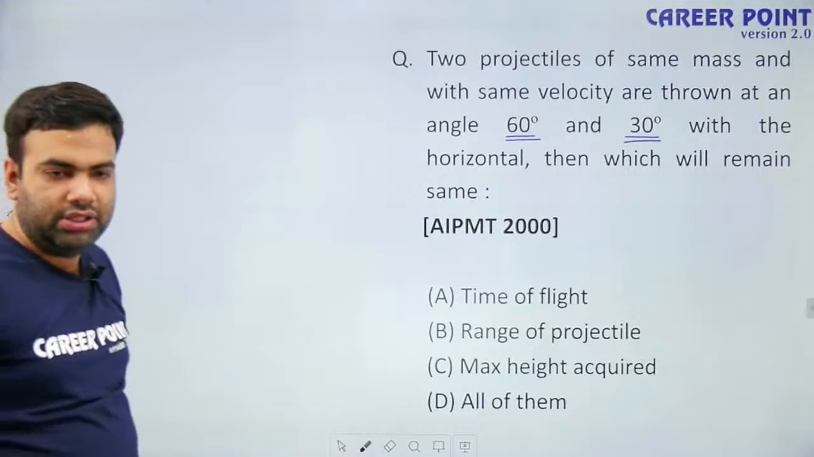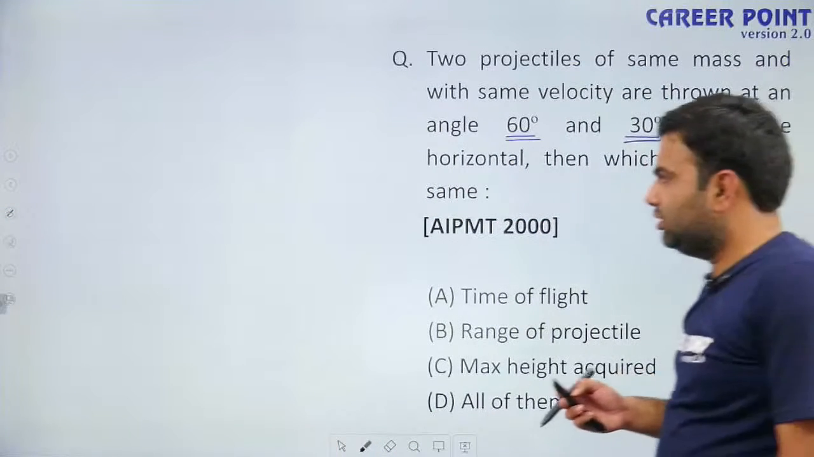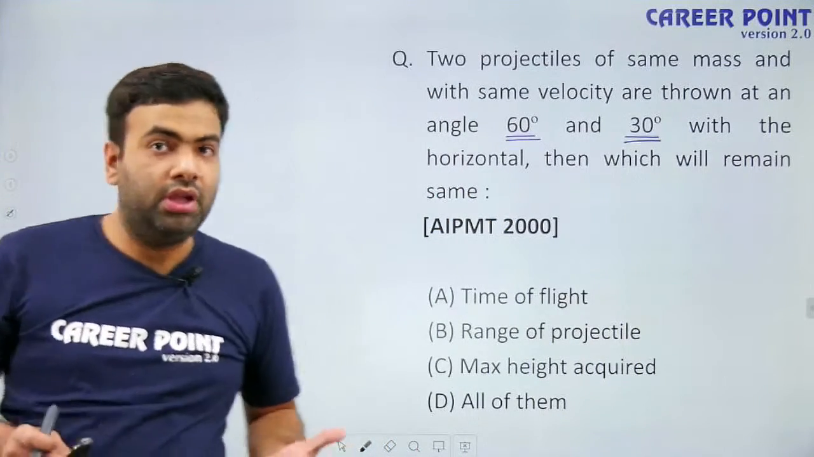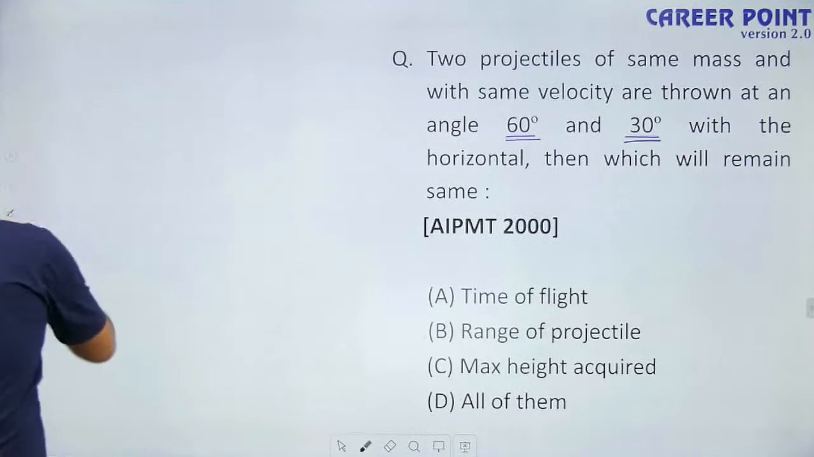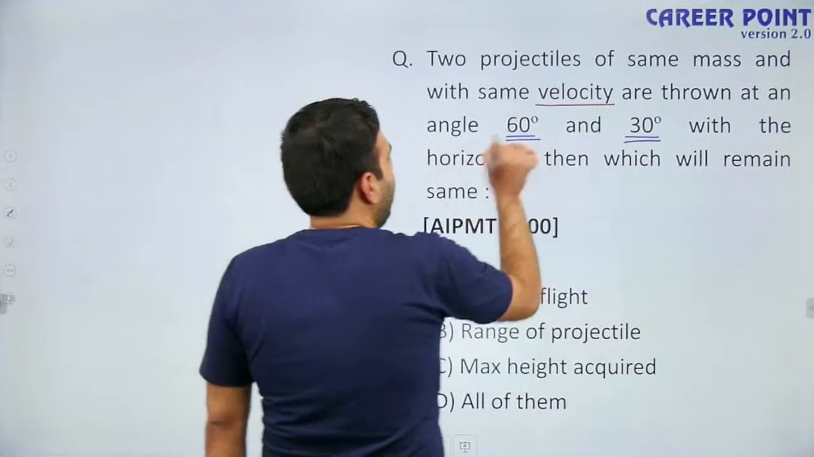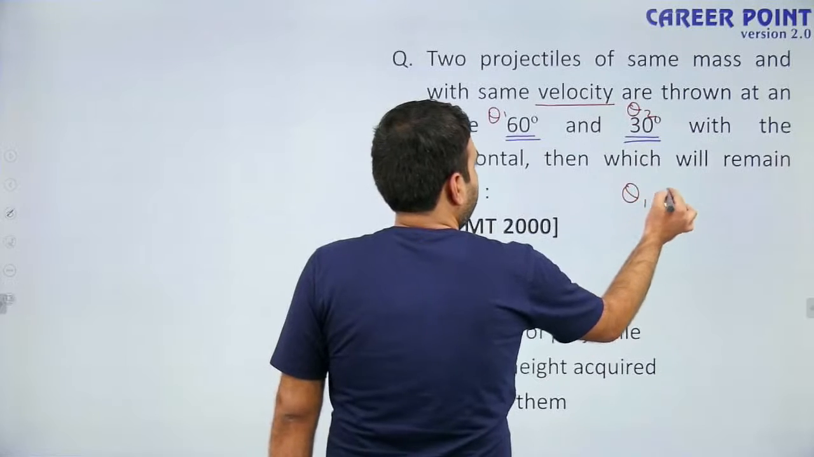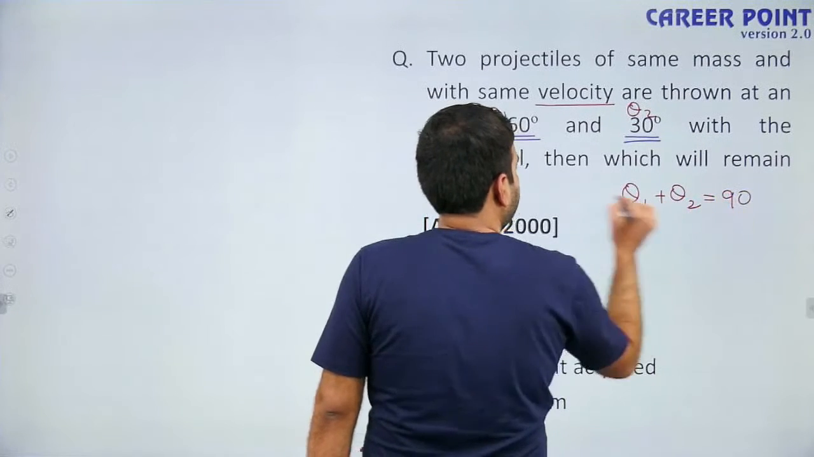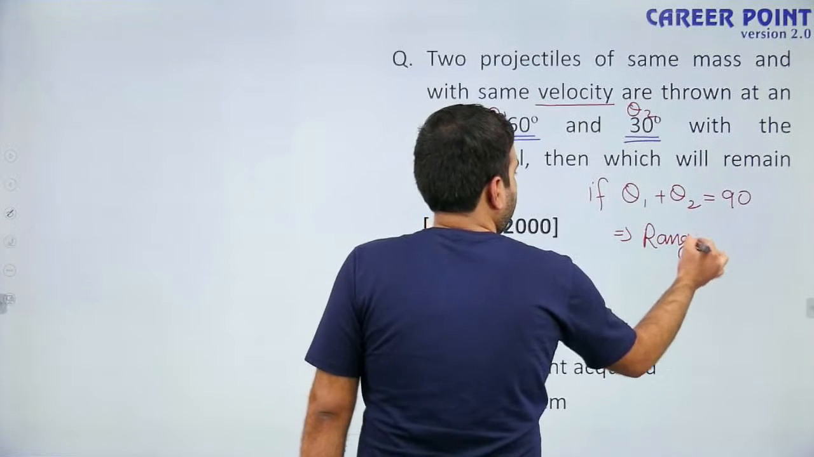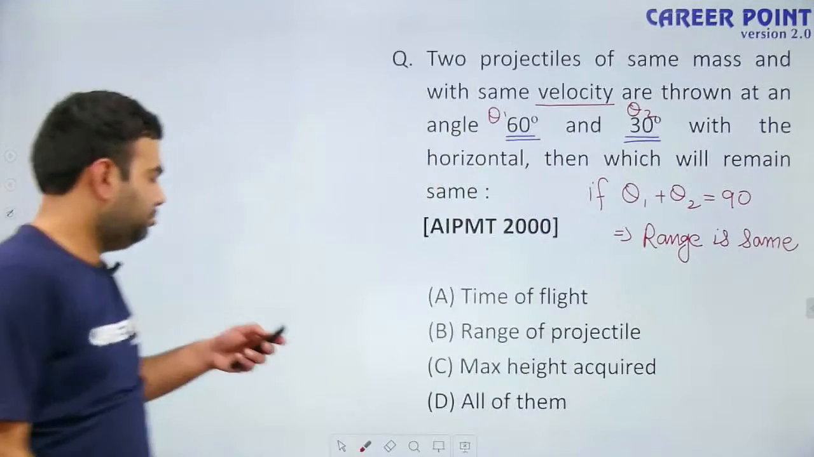Muhammad is saying option B. Anyone else? See, if you have attended all the classes of projectile motion, I have already told you, if two projectiles have the same velocities and they are thrown with angles theta 1 and theta 2, and if theta 1 plus theta 2 is equal to 90 degrees, then the range is the same. Because what is range?